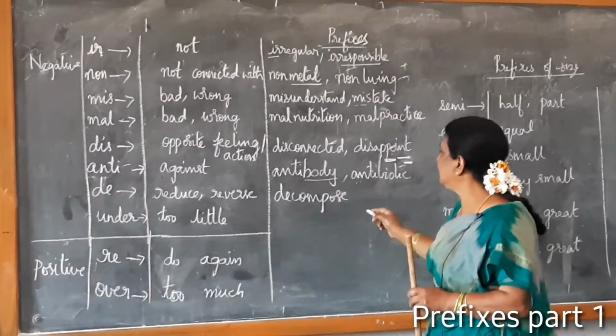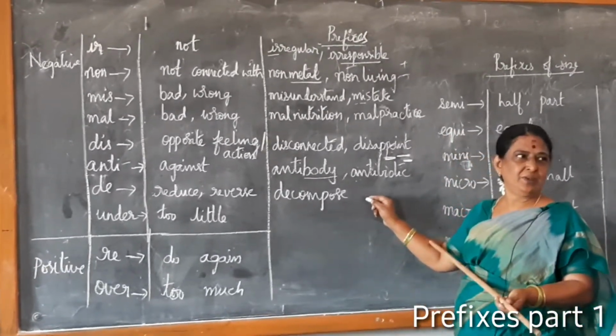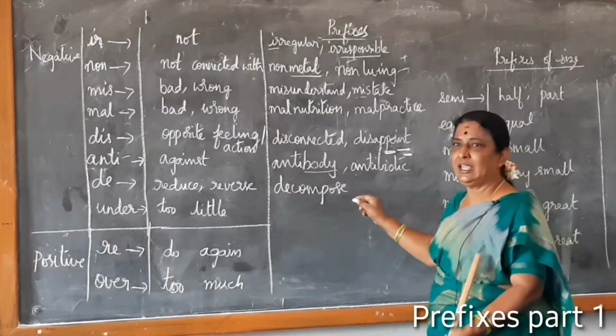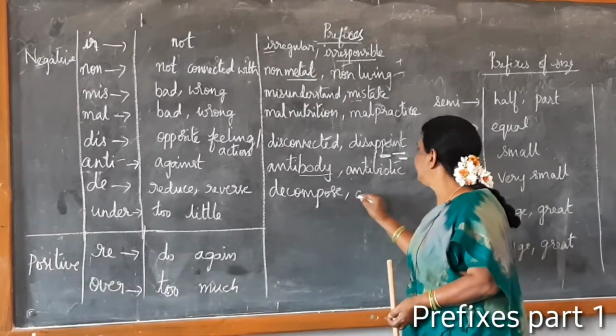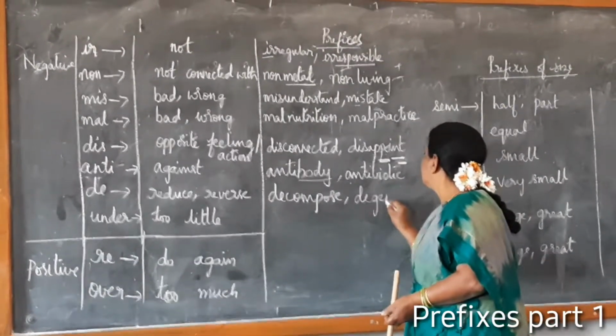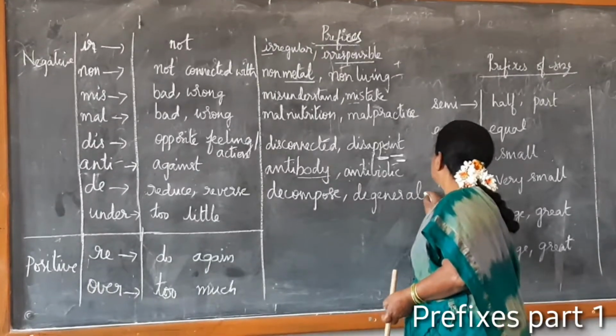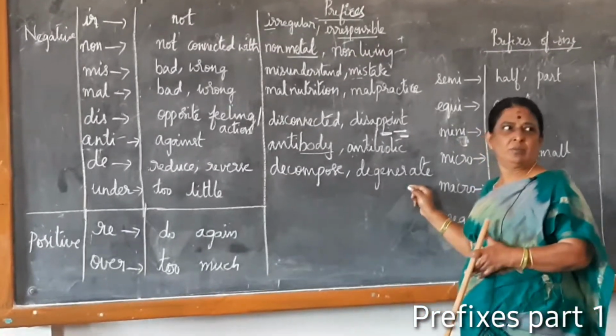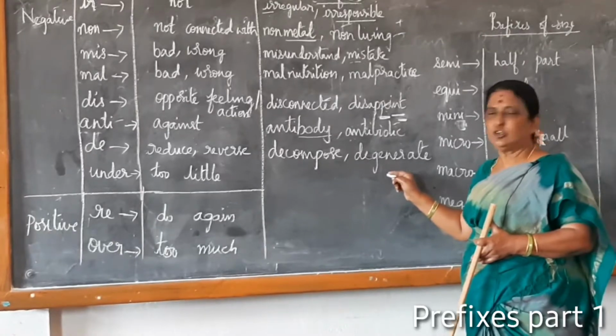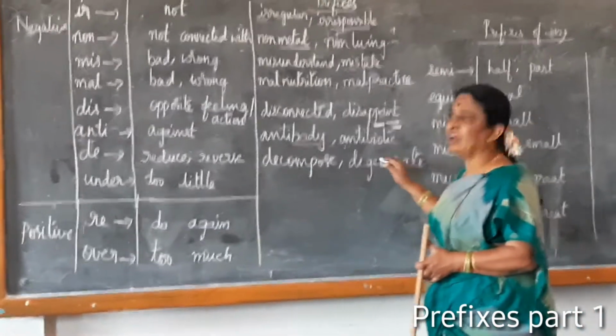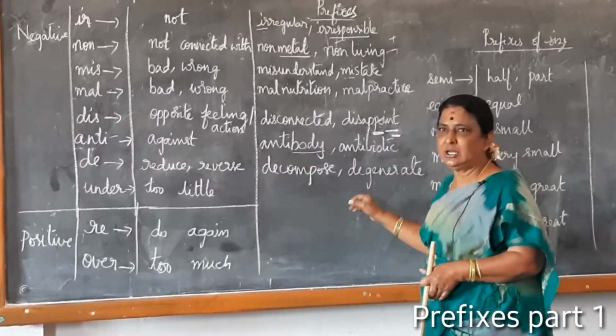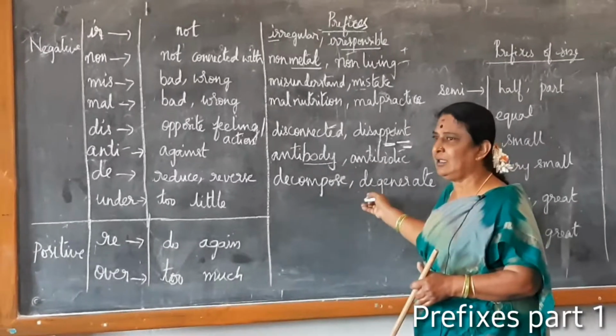Next one, any other meaning? Any other word? Degenerate. Generate means to form. Here it is reversing the process of generation, and so it is called degenerate.